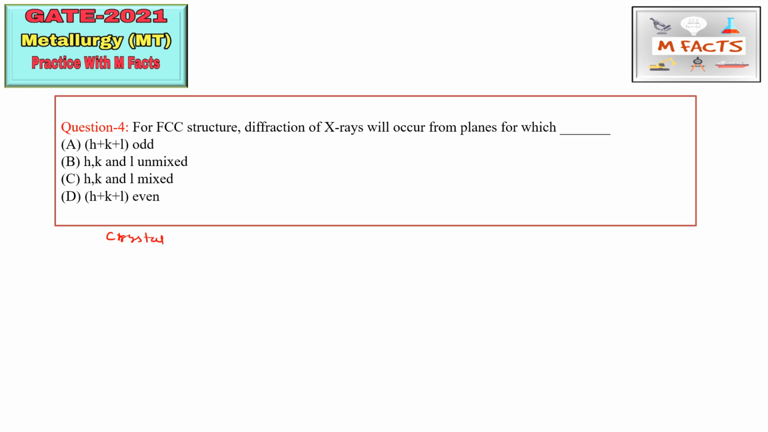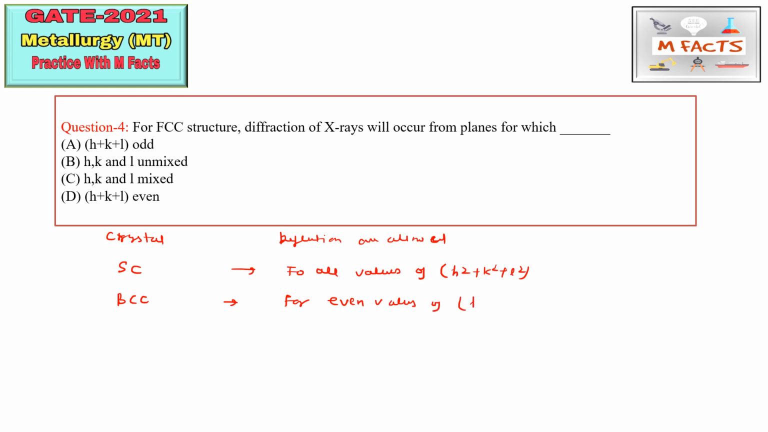Here I will write the crystals, and here I will write when reflections are allowed. So what is the condition for the reflection to be allowed? This rule is basically known as the extinction rule. For an SC crystal structure, reflection will take place for all values of H square plus K square plus L square. For BCC, it is for even values of H plus K plus L.